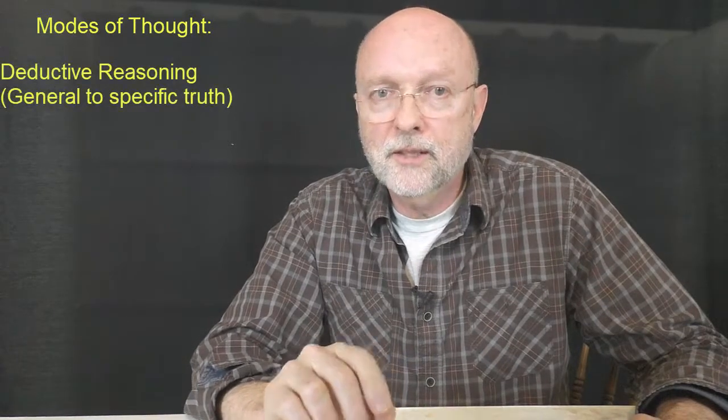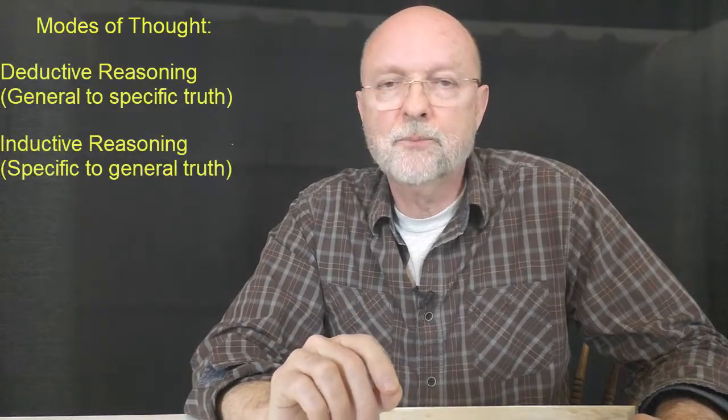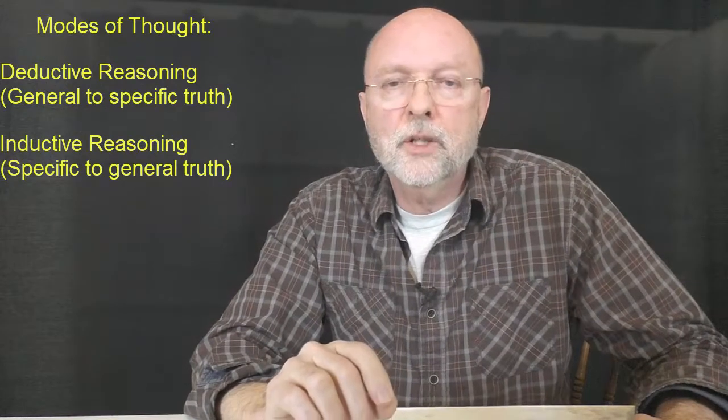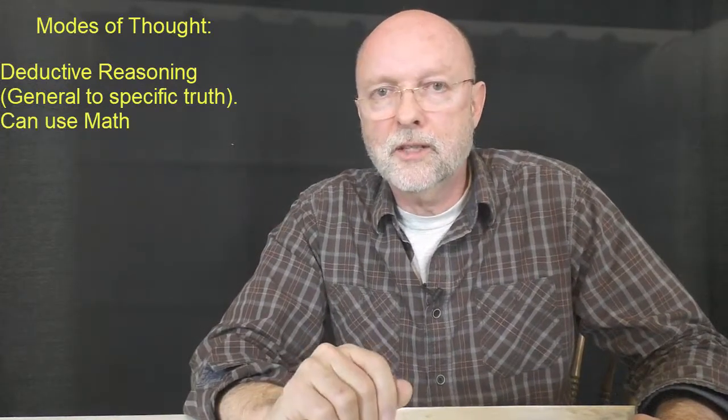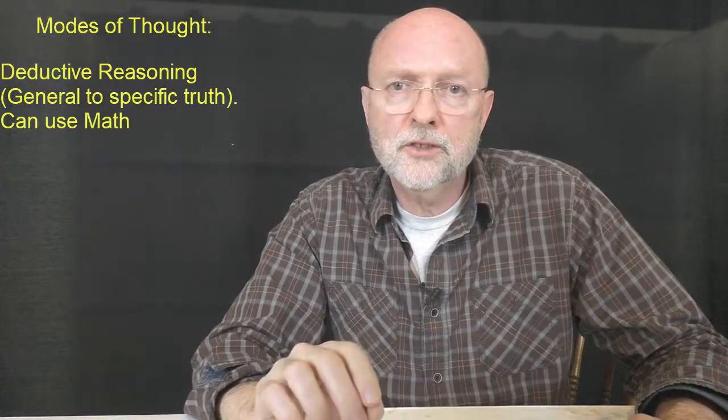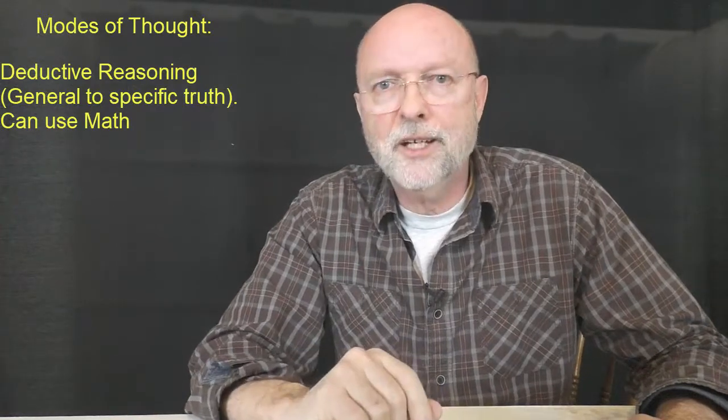Our next step in rational thinking is to build modes of thought by which we can infer new things. Two ways we can infer truth are deductive and inductive reasoning. With deductive reasoning, we can use mathematics to express our thoughts. We can use syllogisms, and I can use a Venn diagram to illustrate this.